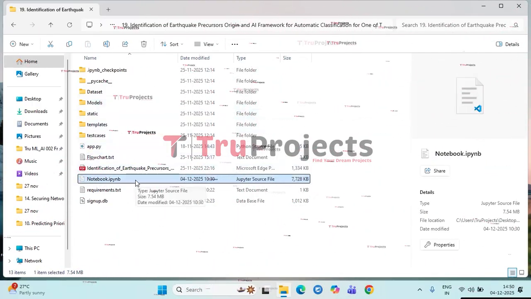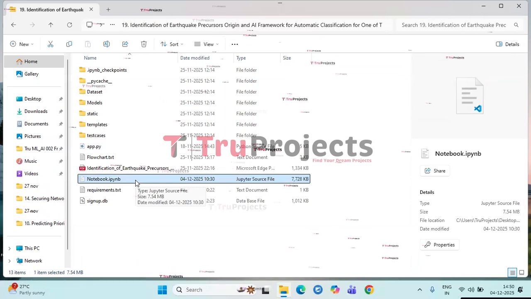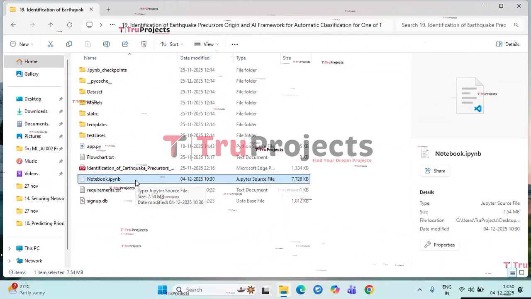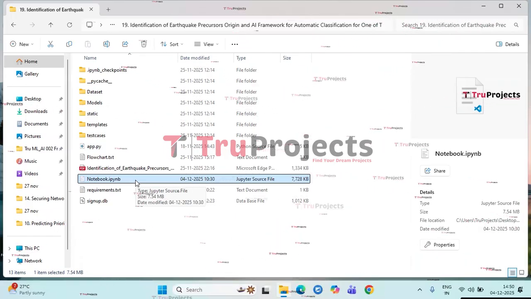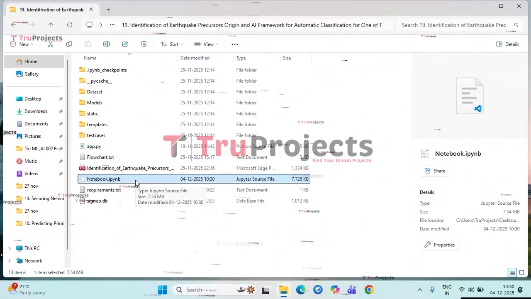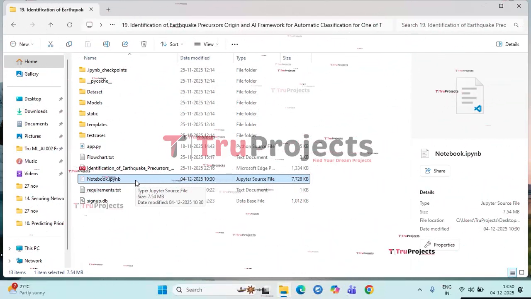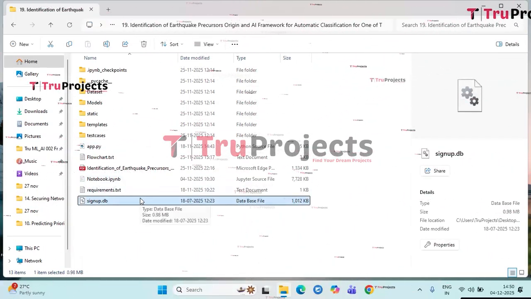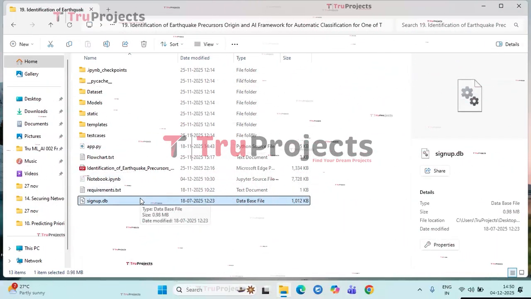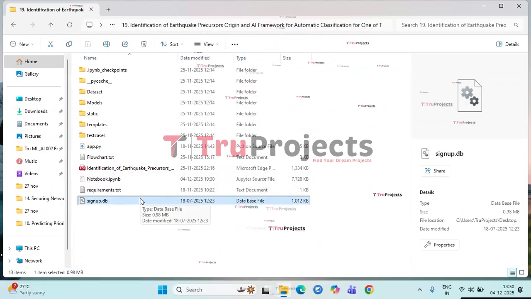Notebook.ipynb file. This is a Jupyter Notebook file which contains a combination of code, graphs, and outputs all in one place. It allows users to write and execute the code in individual cells, making it a popular choice for data science. Signup.db file. This file is a database file used to store user information.